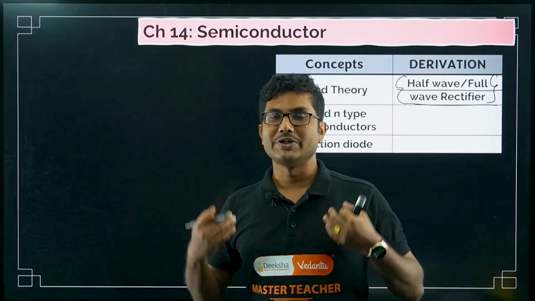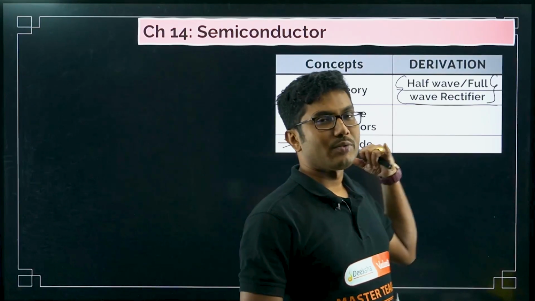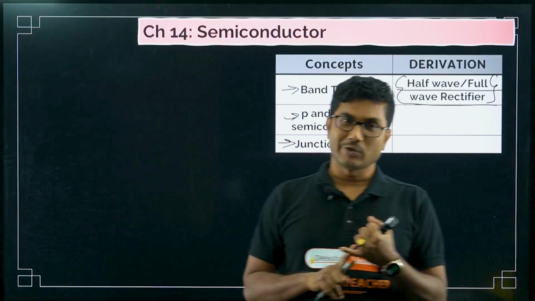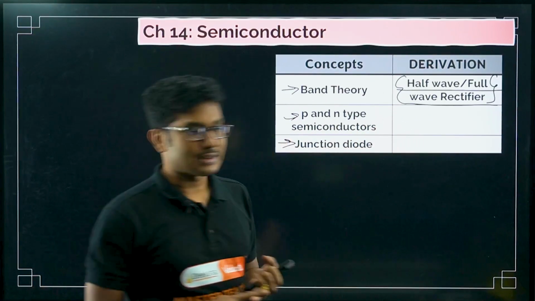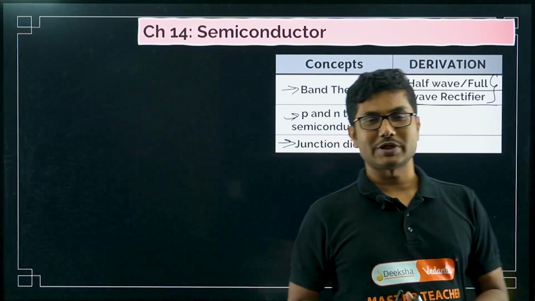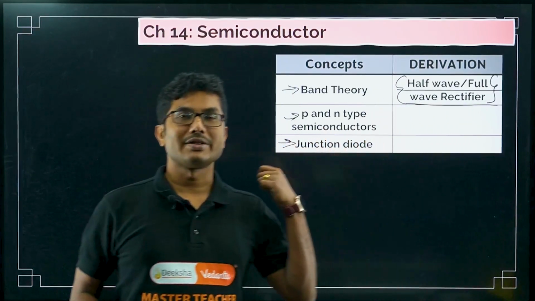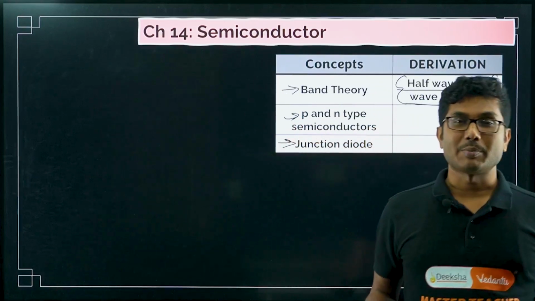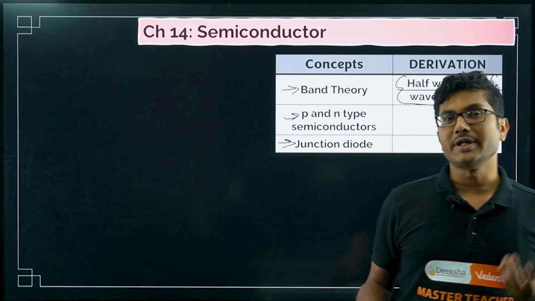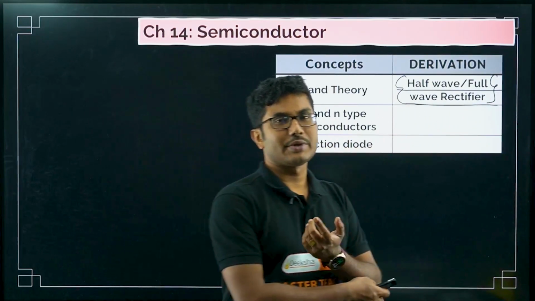I hope this is clear. Apart from that, there are 3 chapters that I have not discussed: one is electromagnetic waves, another is atoms, and the last one is nucleus. If you have studied those chapters, you can revise them, otherwise you can skip them. For example, in the nucleus chapter, properties of nuclear force is a very important concept, right? So those are a few questions that might come in your upcoming pre-board exam.